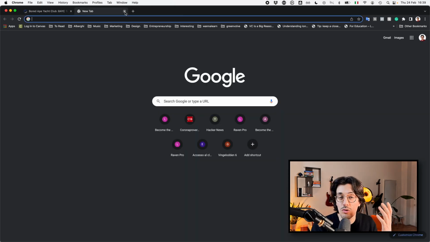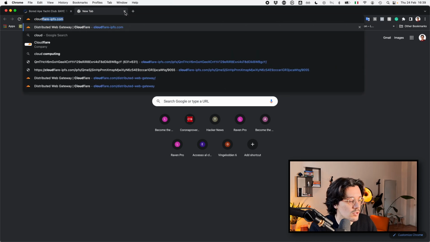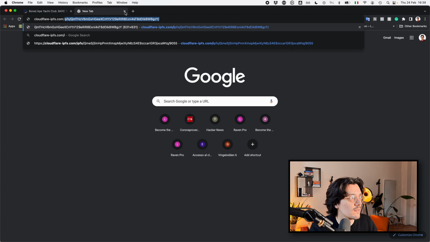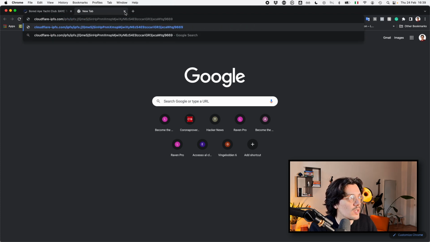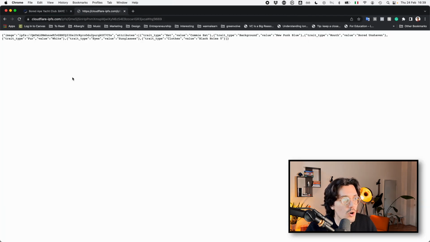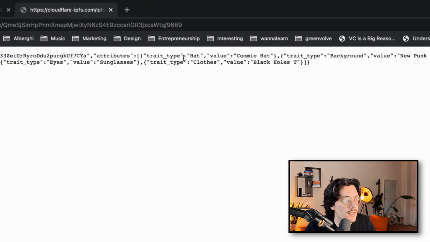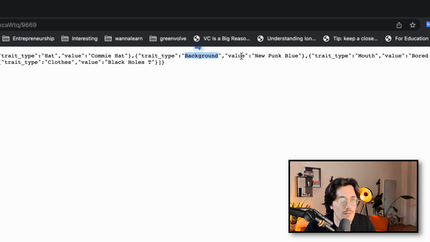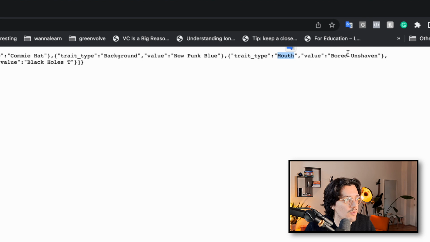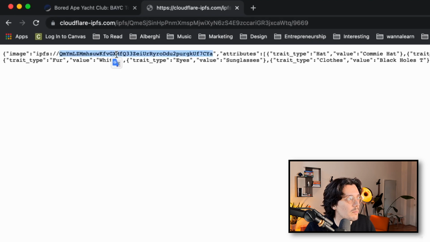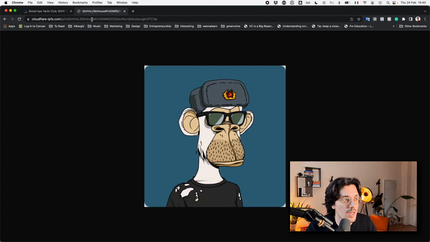A way to do that is to use a tool called Cloudflare IPFS. So you just type cloudflare-ipfs.com/ipfs, and now I'm going to paste the code of that bored ape, just going to delete the initial letters, click, and here we go. We have all the attributes that we had before. It looks a little bit small. So here's the address of the image, the attribute, the hat, we have the background, we have the mouth, we have a bunch of different information. Notice if I take this and put it here, it's going to give me the image.